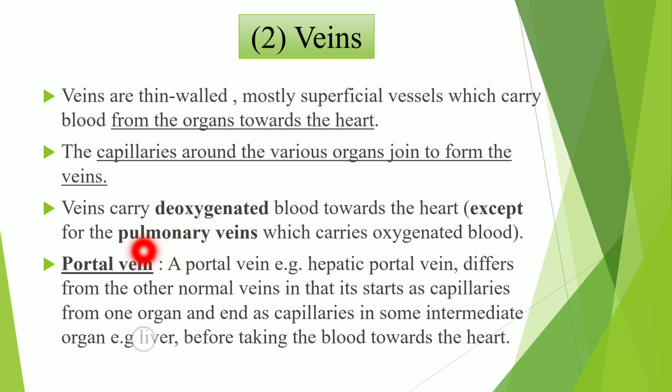Then now what is this portal vein? So this portal vein, for example hepatic portal vein, differs from the other normal veins. So what is this difference? That is, it starts as capillaries. Portal veins start as capillaries from one organ, and they end as capillaries in an intermediate organ like the liver before taking the blood towards the heart. Now see this portal vein having, at both of its ends, the capillary network.